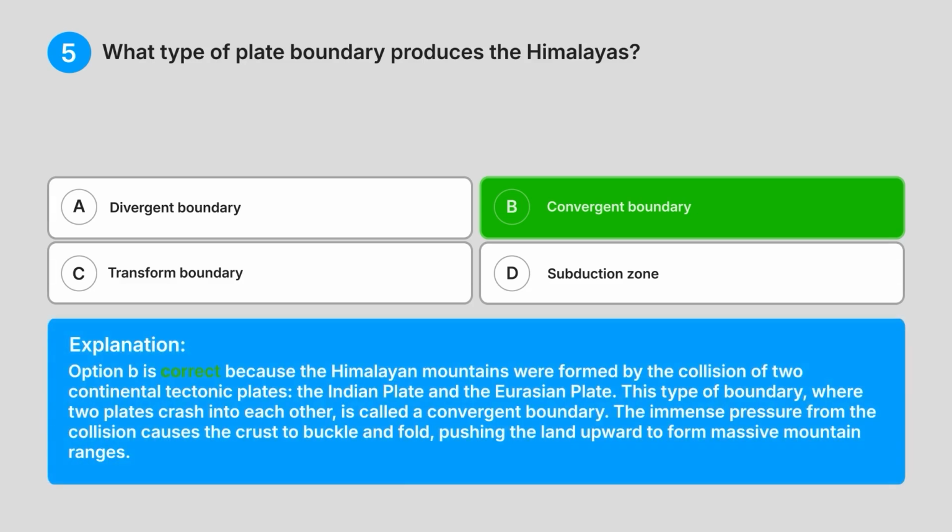Explanation: option B is correct because the Himalayan mountains were formed by the collision of two continental tectonic plates, the Indian plate and the Eurasian plate. This type of boundary, where two plates crash into each other, is called a convergent boundary. The immense pressure from the collision causes the crust to buckle and fold, pushing the land upward to form massive mountain ranges.